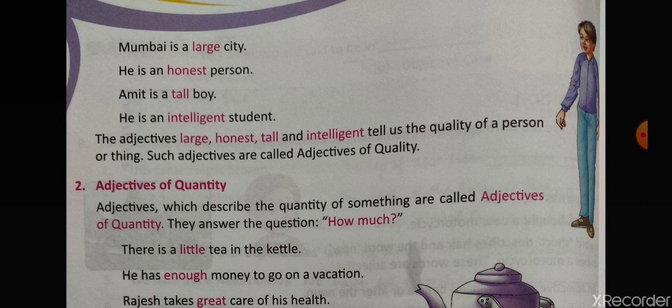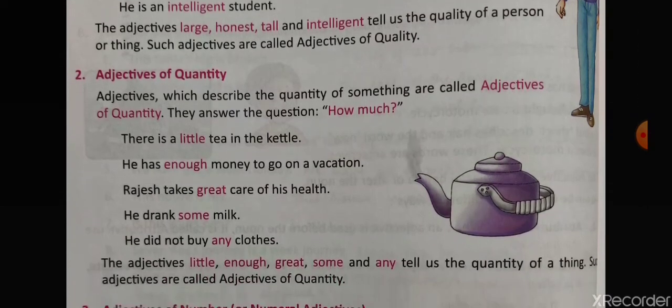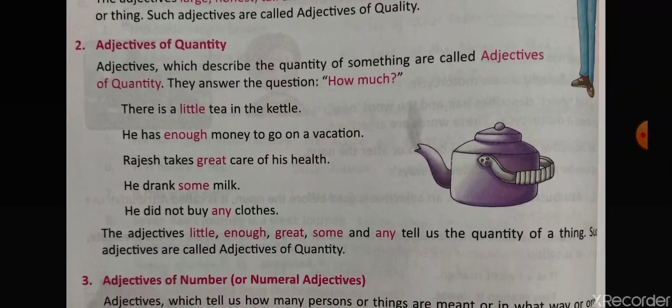Similarly, coming on to the next one, adjective of quantity. With the word quantity, it is clear that we are talking about the quantity, that means how much. But the third one is adjective of number. Quantity and number are almost the same, but different. I'll explain it to you later. First, coming on to the adjective of quantity, it describes the quantity of something, like how much.